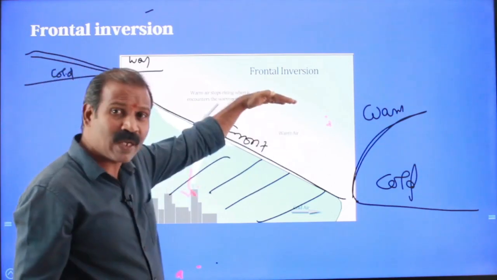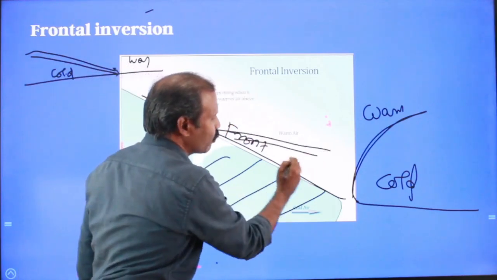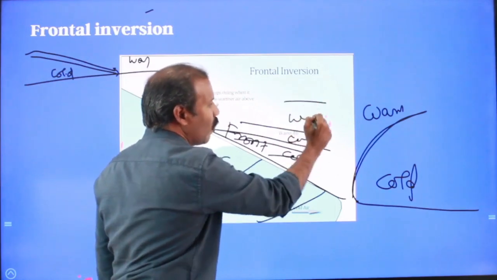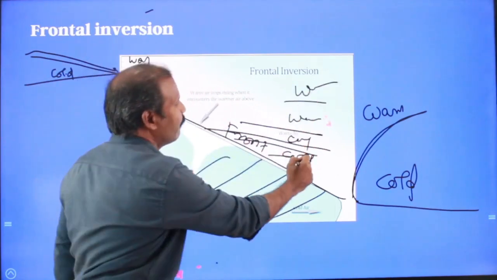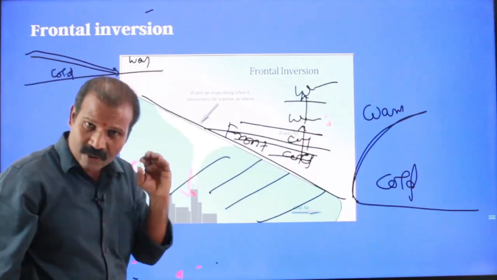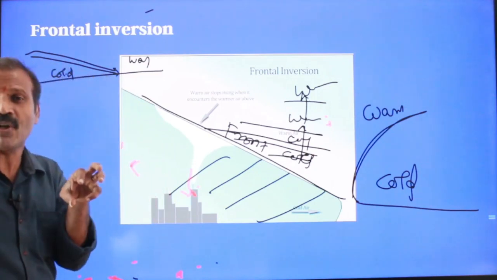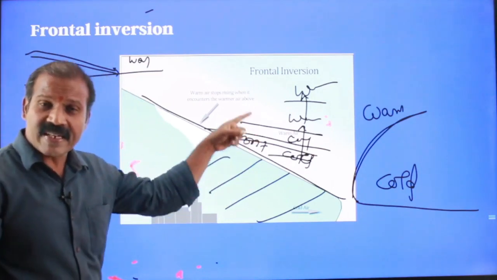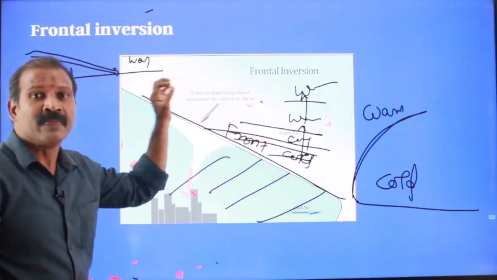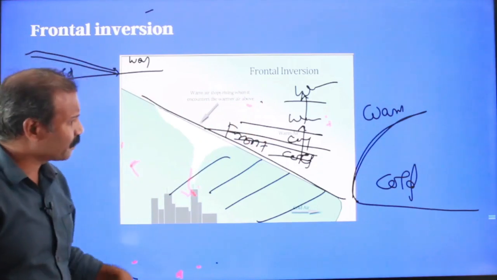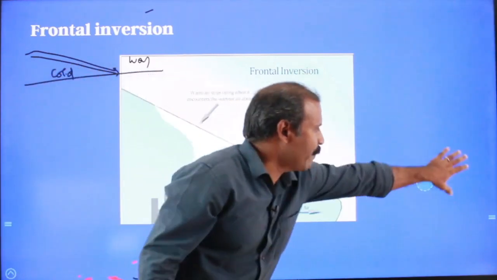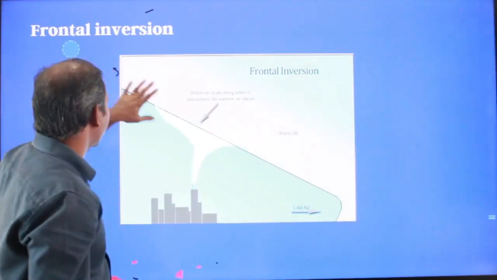When it is cooled from below, the lowermost layer must be cold layer, then cool layer, then warmer layer, then warm layer, then warmer layer, whereby temperature increases with increasing altitude. In that case, any front associated atmospheric phenomena whereby temperature increases with the increasing altitude, then that thermal inversion must be the frontal inversion. So in that way, we can talk about another type of inversion, like valley inversion.